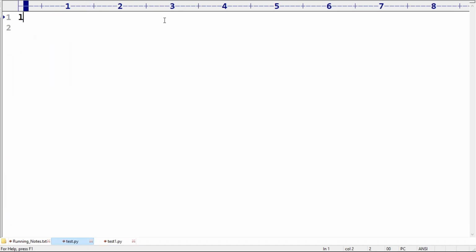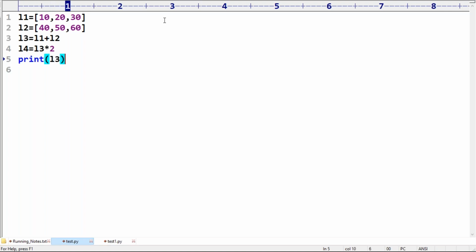Listen carefully. I have L1 is equal to 10, 20, 30, and L2 is equal to 40, 50, 60. Now listen carefully: L3 is equal to L1 plus L2. L4 is equal to L3 into 2. Can you please print L3 and L4?